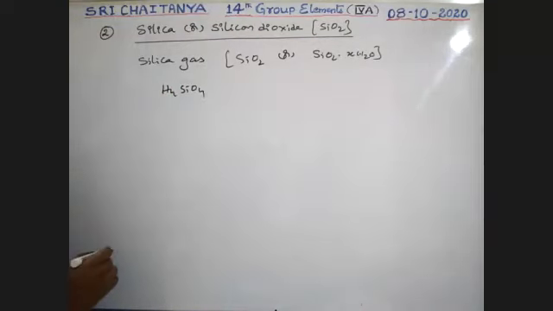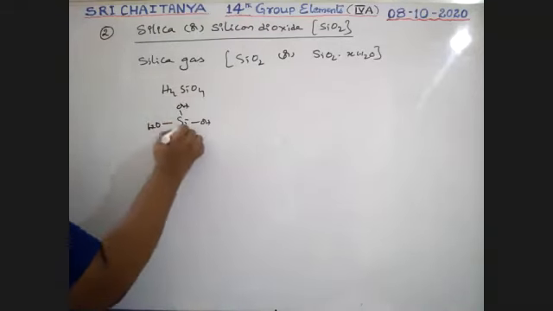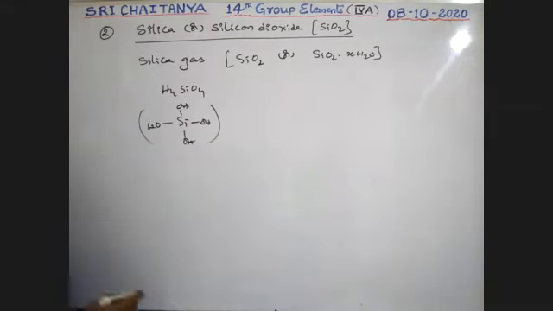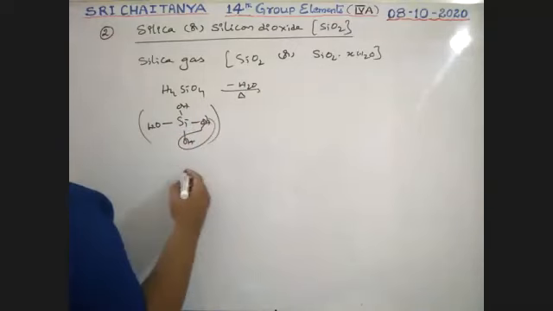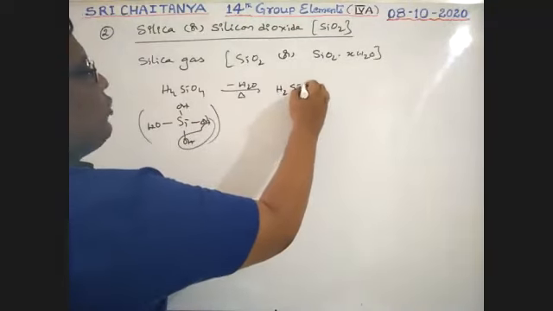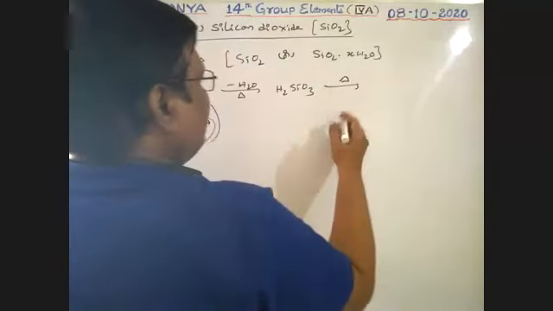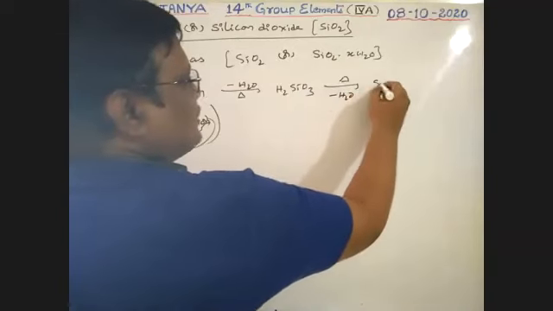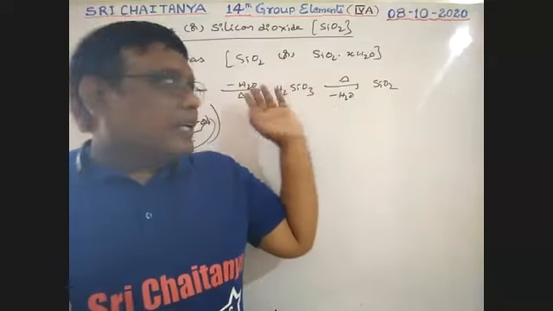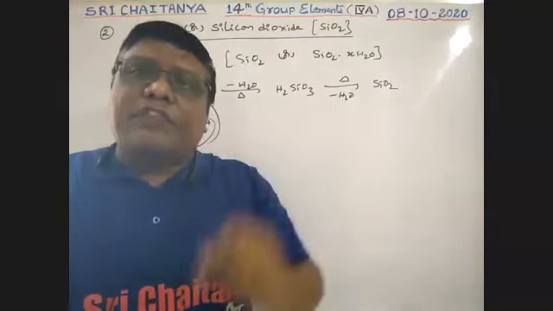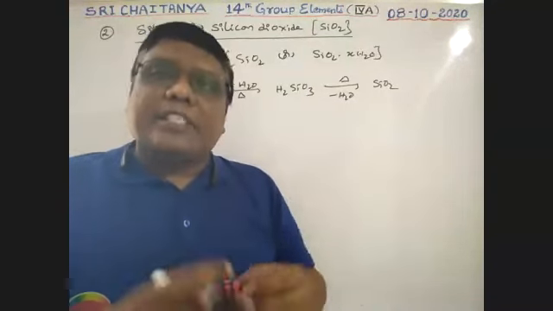Okay, that is H4SiO4, nothing but Si(OH)4. H4SiO4 on heating loses water. One water molecule is lost, that gives H2SiO3, that is the silica gel. If it is heated still, one more water molecule is lost, that gives SiO2. If water is added to SiO2, it gives a formula like this. Therefore, the gel form of silica is a good absorber of water. That is why it is used as a drying agent.